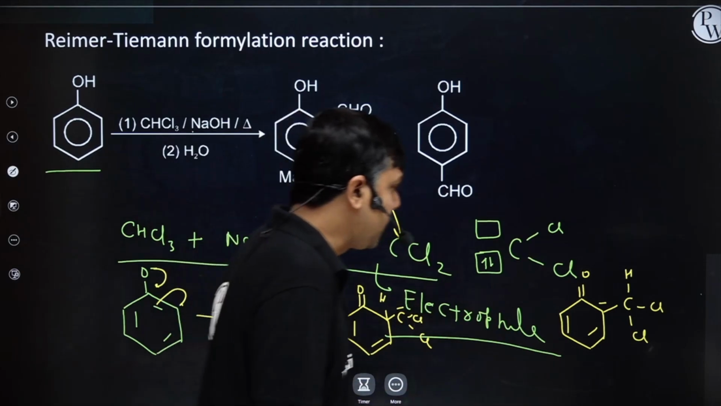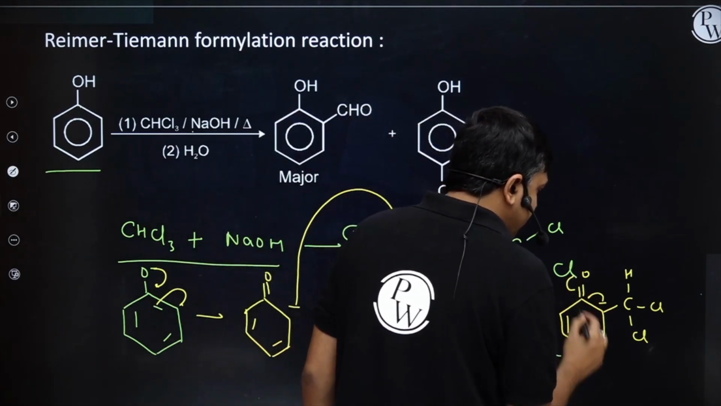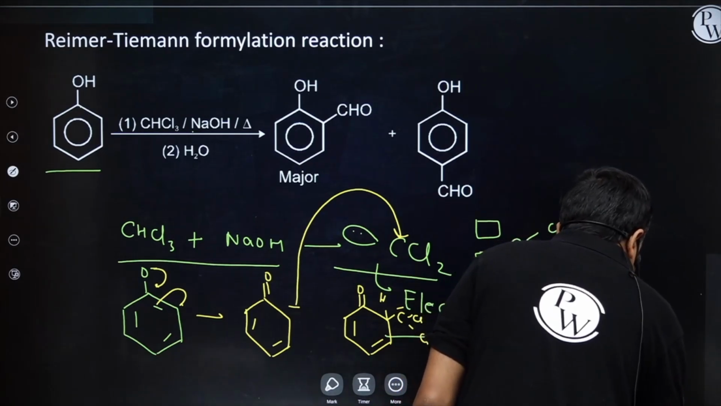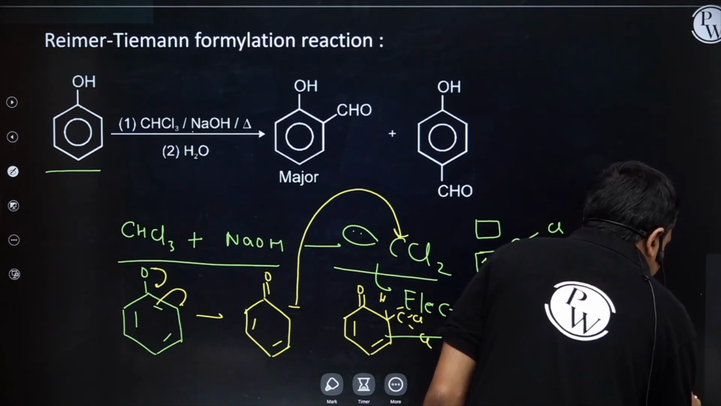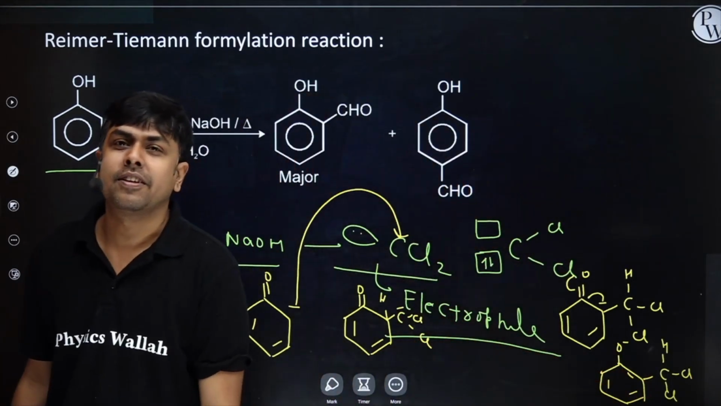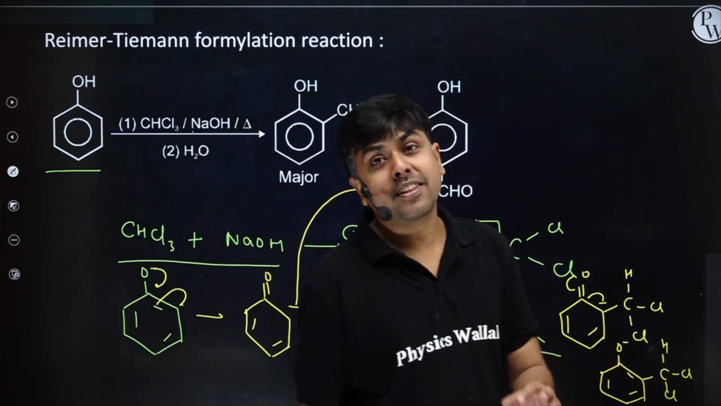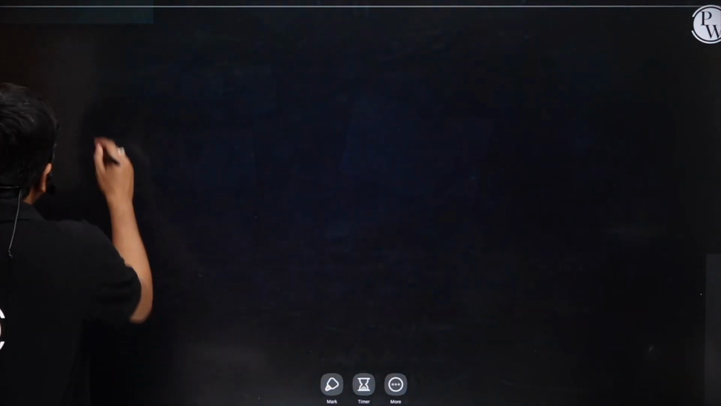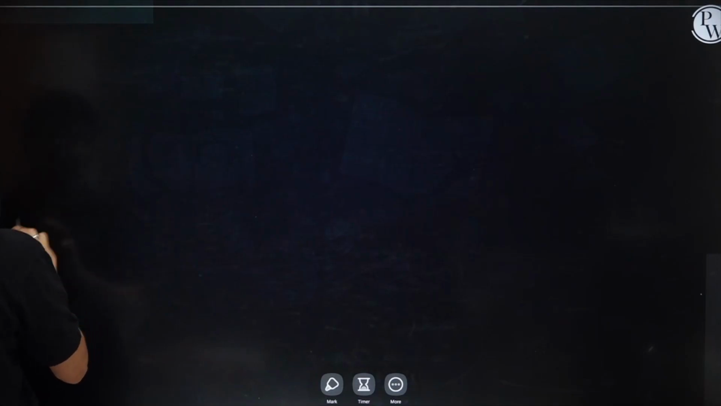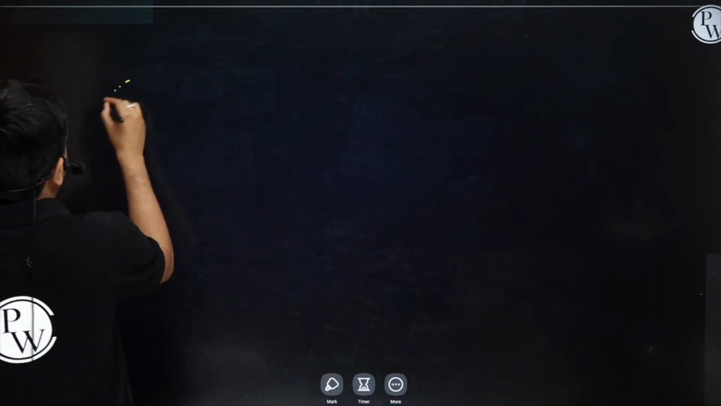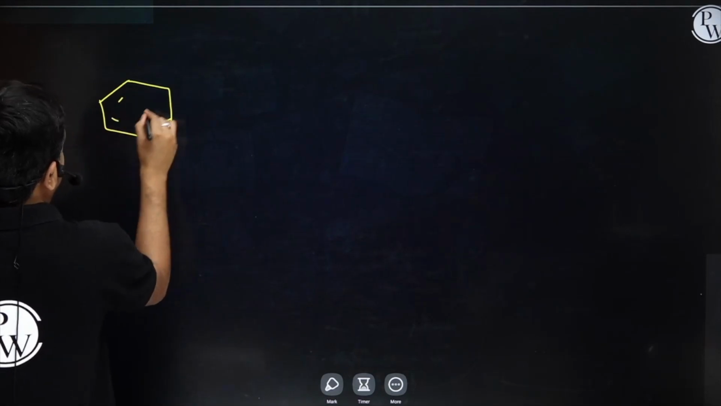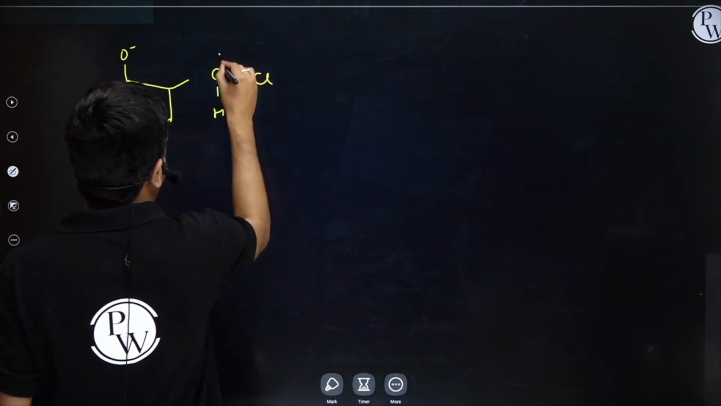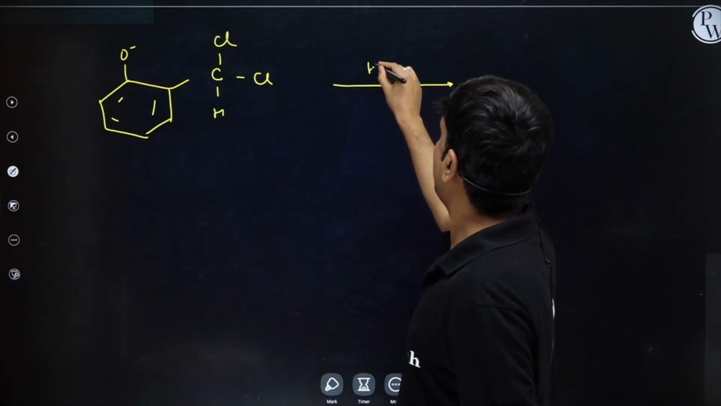Am I clear? Now, simple resonance, formation of phenoxide ion. O negative, CHCl, Cl. Now you treat this species, a geminal dihalide, with water. You do hydrolysis. You will get Ph, O negative, CHCl and Cl.